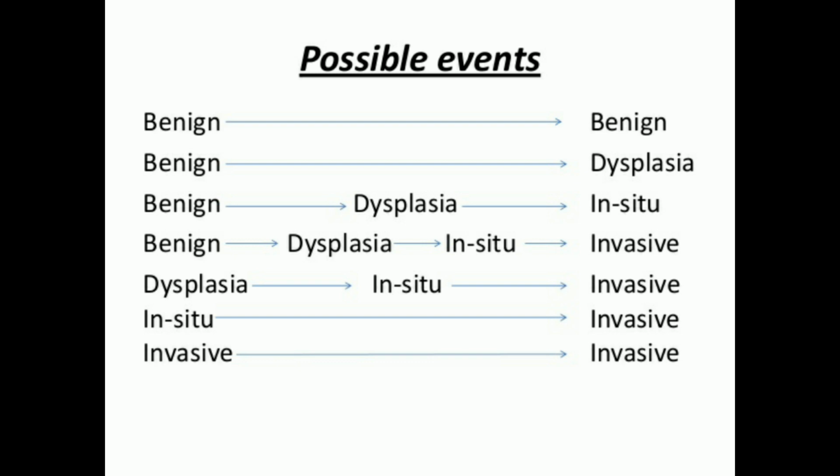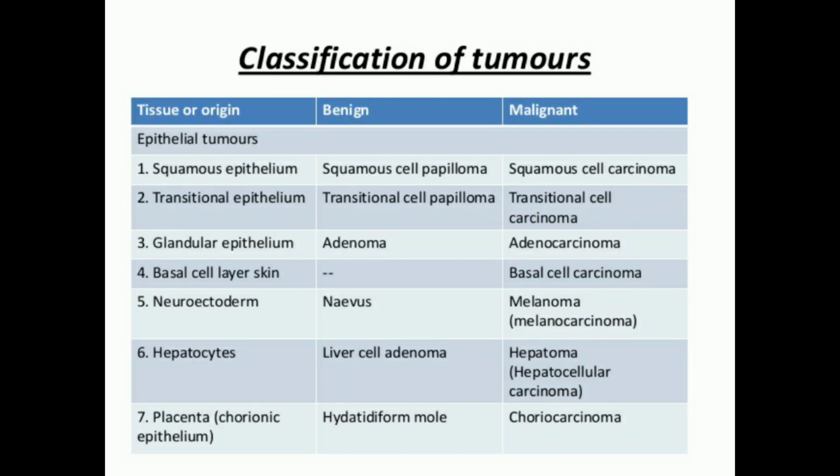Or it can be just dysplasia, in situ, invasive, or it is in situ and then goes invasive, or it is already invasive and then goes on being invasive later on. Now there are various classifications of tumors depending on which type of tissue or origin they are. Mainly they are epithelial and non-epithelial. Non-epithelial means mesenchymal, and they are either made up of one cell type, or they are mixed, or they are multi.